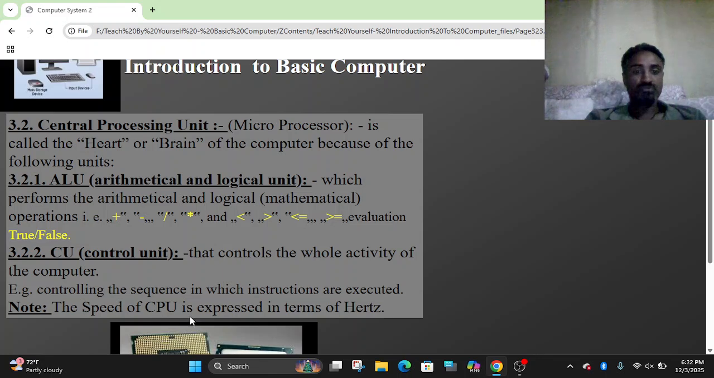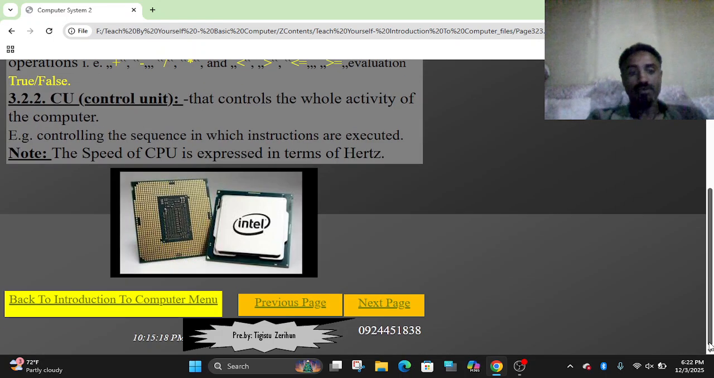For instance, the speed of the CPU is expressed in terms of hertz. How can we measure the speed? The speed of the CPU is measured in hertz. It can be gigahertz, where we add the prefix giga. Here is the central processing unit, the hardware device.